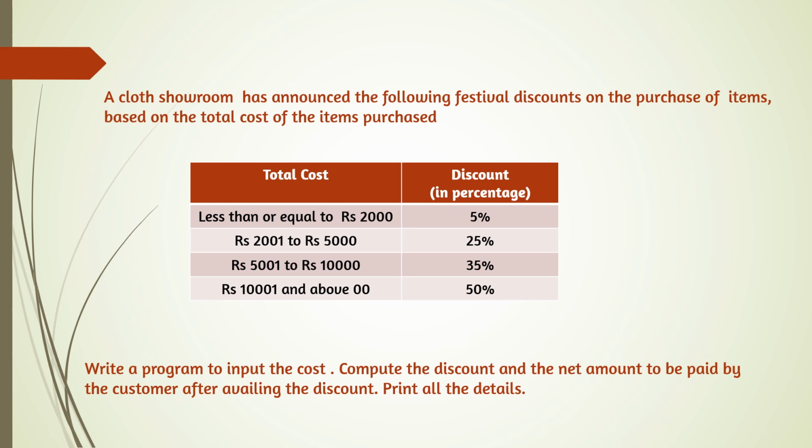The next question: a cloth showroom has announced the following discounts on purchase of items based on the total cost of items purchased. If the cost is less than or equal to 2000 rupees, you will get a 5% discount. From 2001 to 5000 rupees, 25% discount. From 5001 to 10,000, 35% discount. And above 10,000, you will get 50% discount. Write a program to input the cost, compute the discount and the net amount to be paid by the customer after availing the discount, and print all the details.